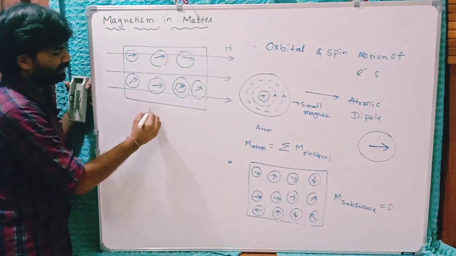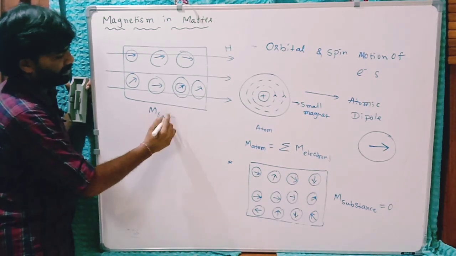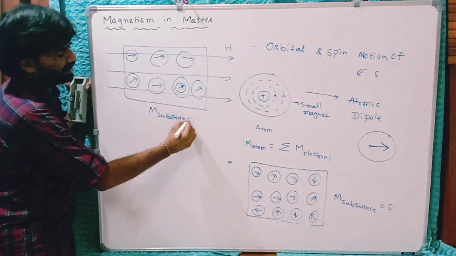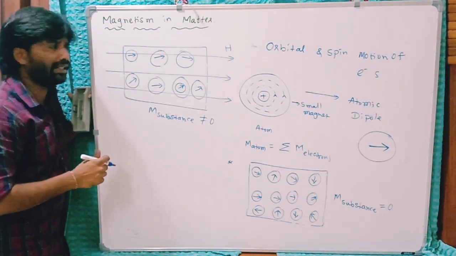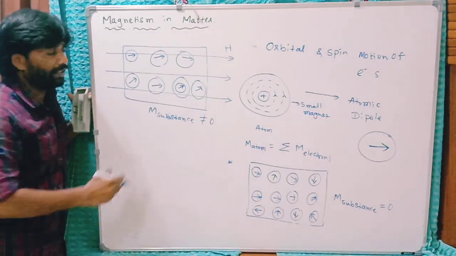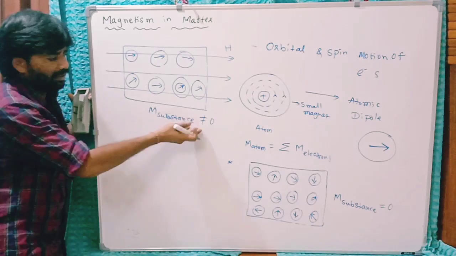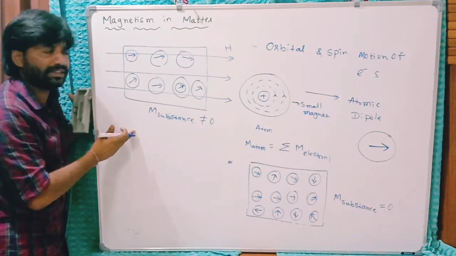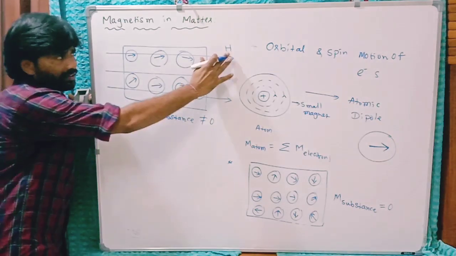So the net magnetic moment of this substance is now non-zero. So we have given some magnetic moment with the help of this external field. Giving some magnetization to this magnet in the form of this magnetic moment is called magnetization. So we have used this field.